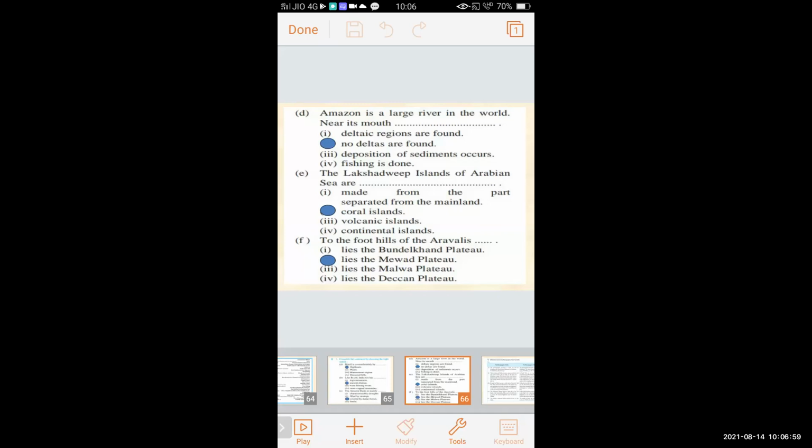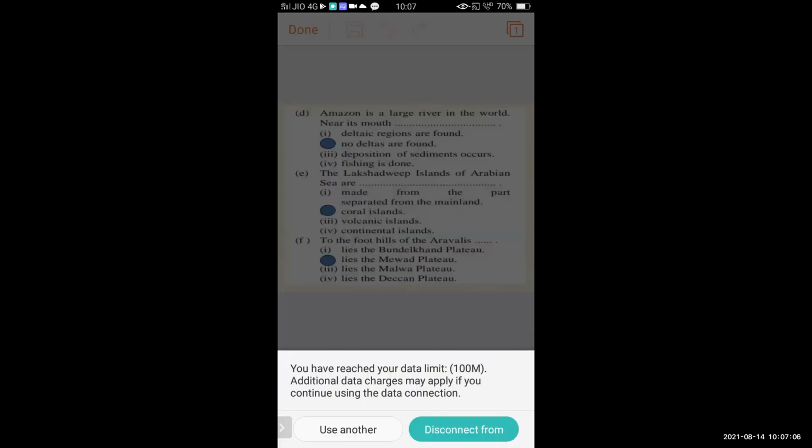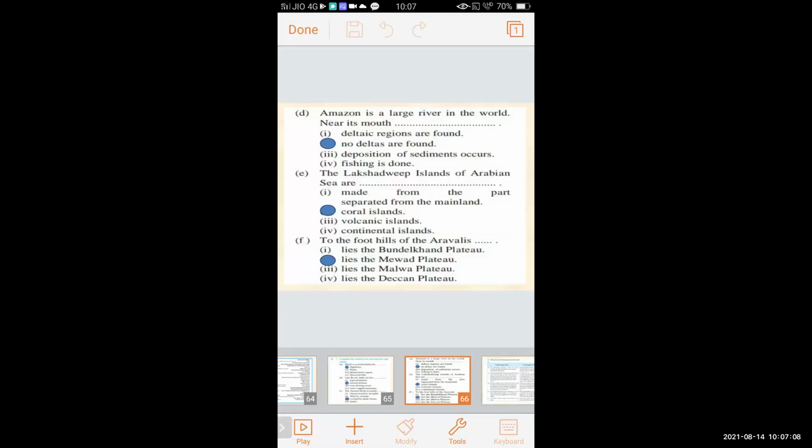To the foothills of Aravallis, dash. And the four options are lies the Bundelkhand Plateau, lies the Mewar Plateau, lies the Malwa Plateau, lies the Deccan Plateau. And the correct option is lies the Mewar Plateau. To the foothills of Aravallis lies the Mewar Plateau.